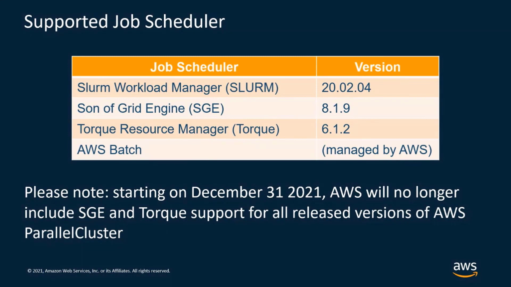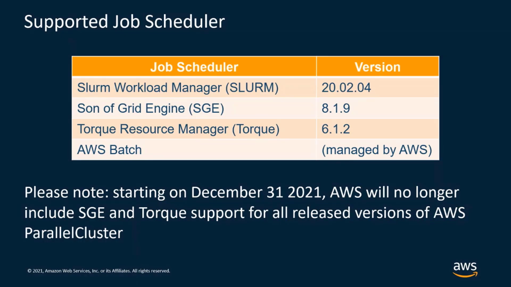Okay, now let's have a look at the supported job schedulers. As I said before, ParallelCluster can deploy different job schedulers for you. Currently we support these 4 different schedulers, and here in the table you also see the version that we are deploying at the moment. These are the Slurm Workload Manager, Son of Grid Engine or SGE, and the Torque Resource Manager or Torque. Moreover, AWS ParallelCluster can also be configured to use AWS Batch, which is the AWS native job scheduler.